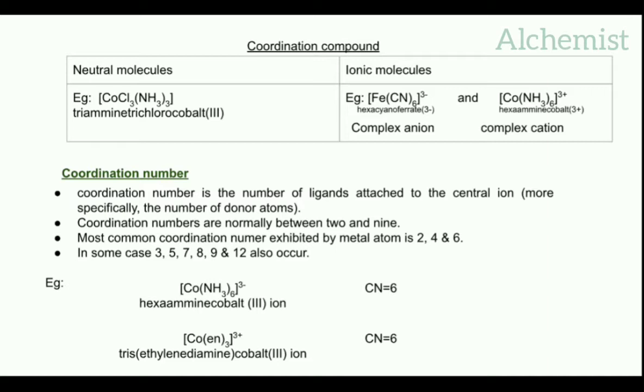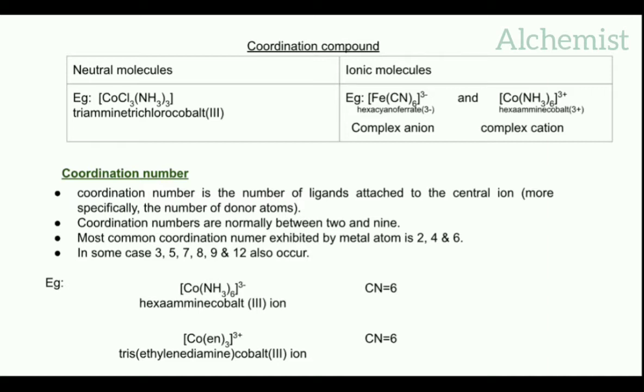Once again, in the case of tris ethylene diamine cobalt 3, ethylene diamine has 2 donor atoms. 3 ethylene diamine ligands are surrounded by the cobalt metal atom, but precisely we can say that 6 donor atoms are directly linked with the cobalt metal.